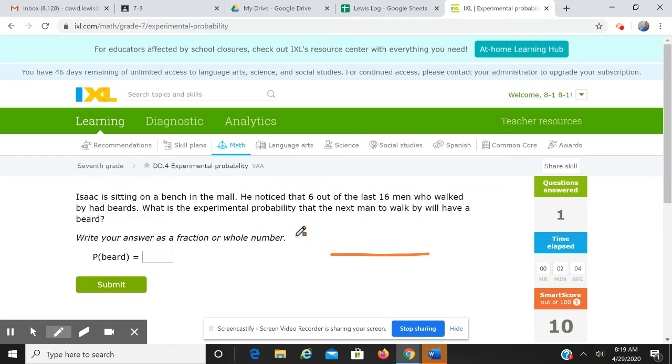Isaac's sitting on a bench in the mall. He noticed 6 out of the last 16 men who walked by had beards. What is the experimental probability that the next man who's going to walk by is going to have a beard? Notice the only thing different about this probability is it's called experimental because you're actually conducting an experiment. It's the only difference really between theoretical and experimental probability.